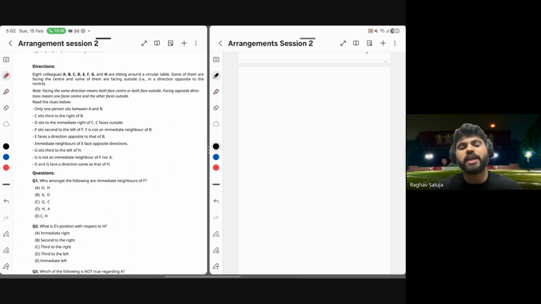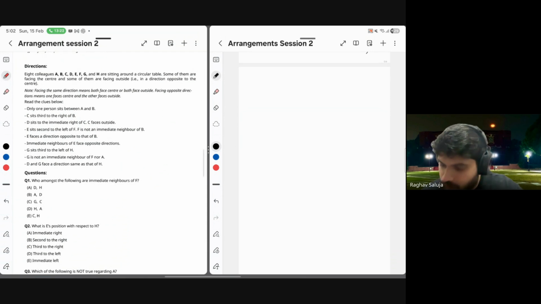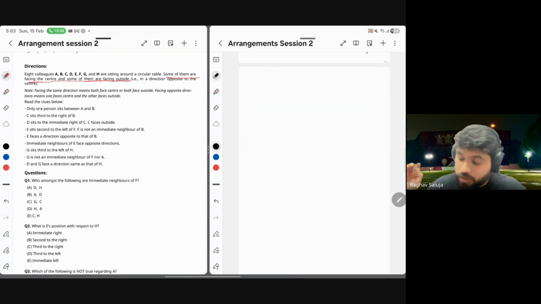And now it's the time for us to level up. Level up as in, we will understand some golden concepts of circular arrangements in this video. A set is given in front of you, 8 people sitting in a circle, some are facing in, some are facing out. Pause here. Some of them are facing towards the center and some are facing outside.